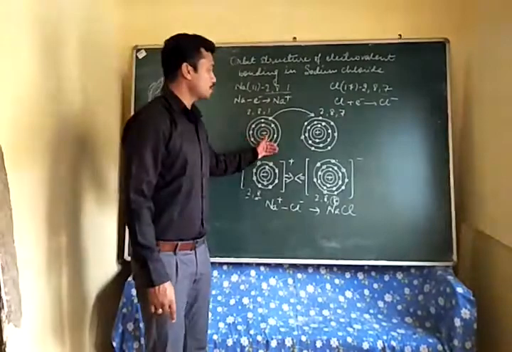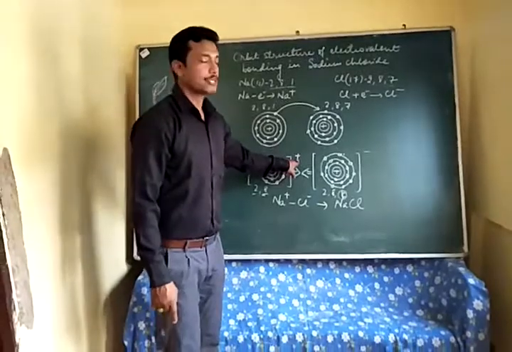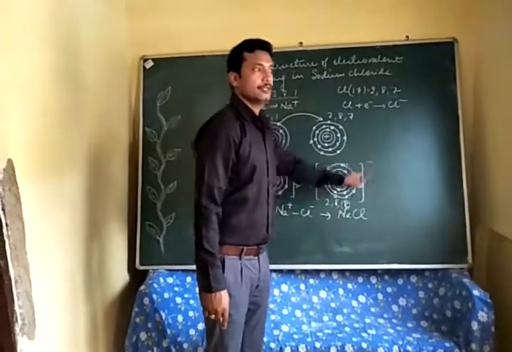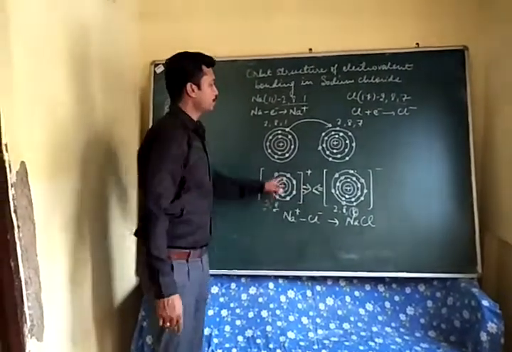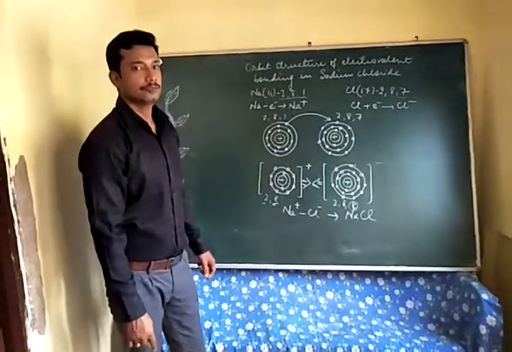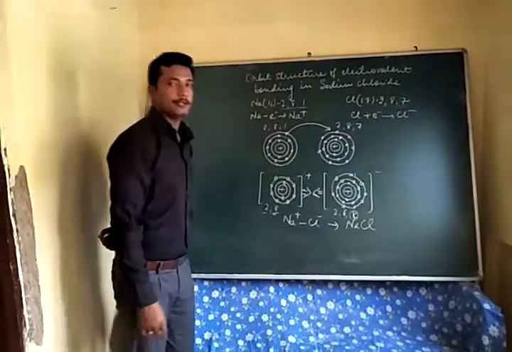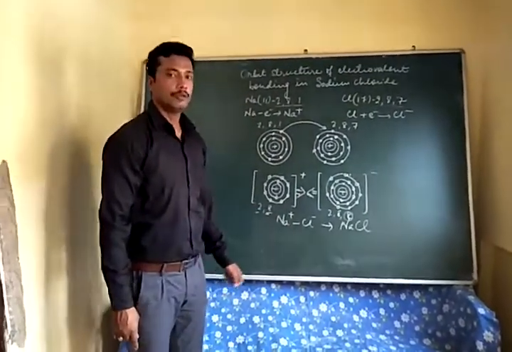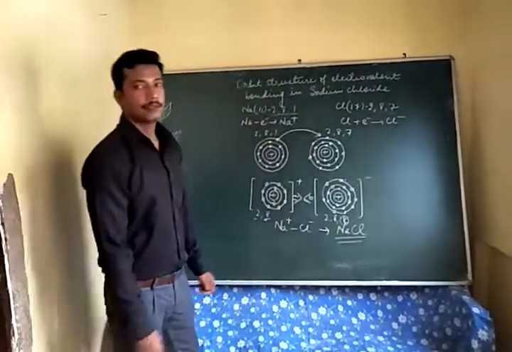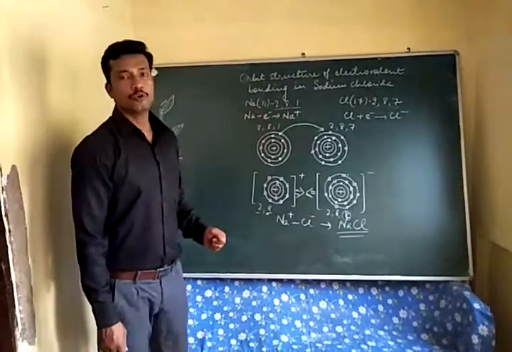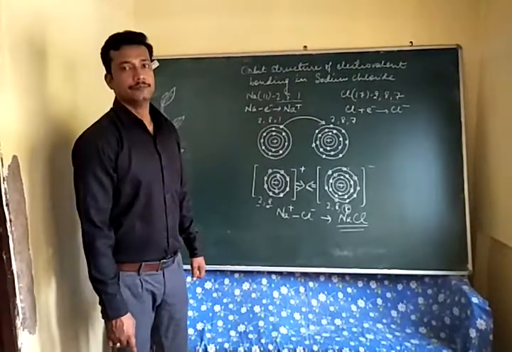That is, they have 8 electrons in the last orbit. And because of this loss and gain of electrons, you can see sodium forms a positive charge and chlorine forms a negative charge. So there will be an electrostatic force of attraction between the two oppositely charged ions. And we can now see a bond is formed between the oppositely charged particles. This bond is called ionic bond, which can finally be shown as the compound sodium chloride. So this is called the orbit structure to show the electrovalent bonding during the formation of sodium chloride.